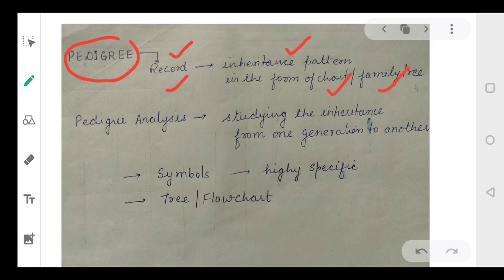Right? Now coming to the pedigree analysis, it is the study of inheritance of that particular trait or a disease from generation to generation.